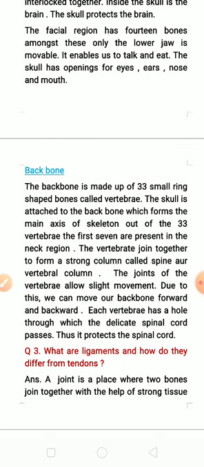Our backbone is the most important part of our body. It is made up of 33 small ring shaped bones called vertebrae. Children, if you are having any doubt related to this, you can see my previous videos. There I had explained each and everything clearly about the skull, backbone, rib and rib cage, everything. Okay. So here I am only reading it for your purpose. The vertebrae join together to form a strong column called spine or vertebral column. Okay.